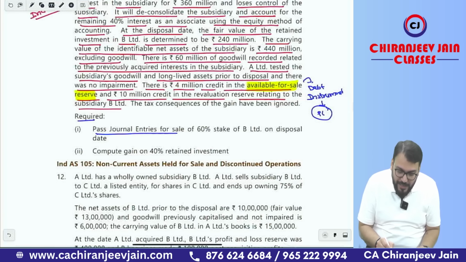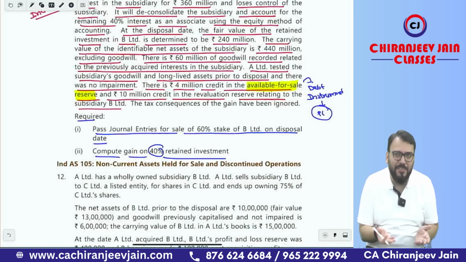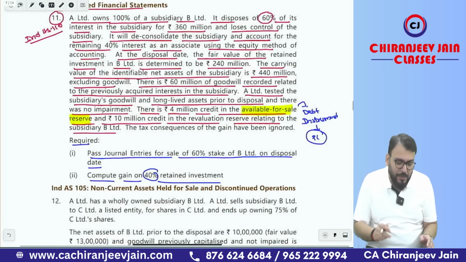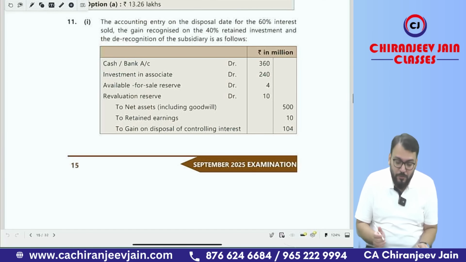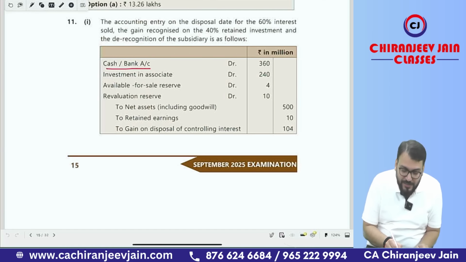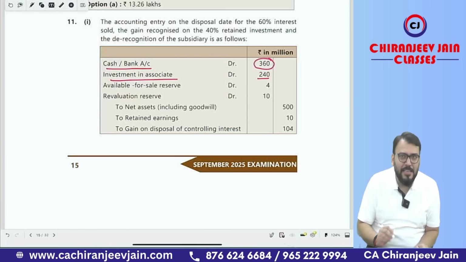Pass journal entry for sale of 60% stake of B Limited on disposal date and compute gain on 40% retained investment. Okay, very easy. So we can do with the solution given. So on the date of loss of control, what journal entry will we do? We'll recognize the fair value of consideration received at 360 million. Then we recognize investment retained in an associate at fair value on the date of loss of control, that is given as 240 million. And there are two reserves.